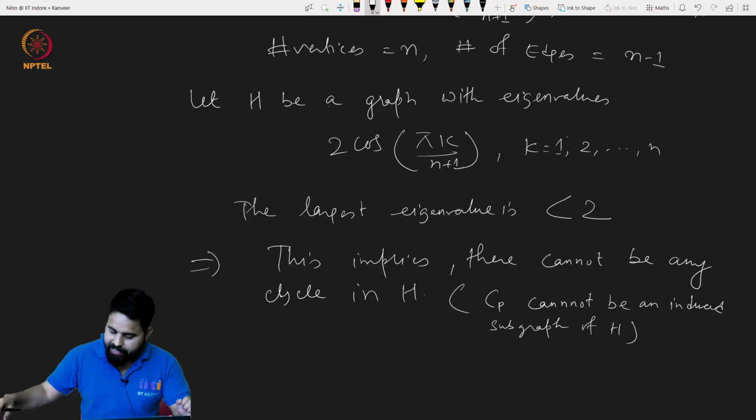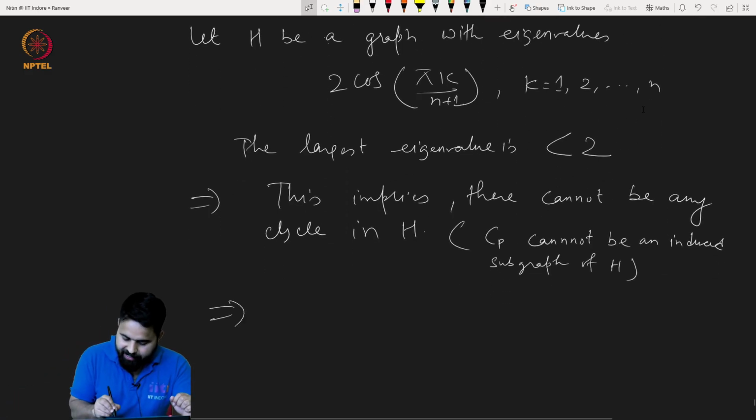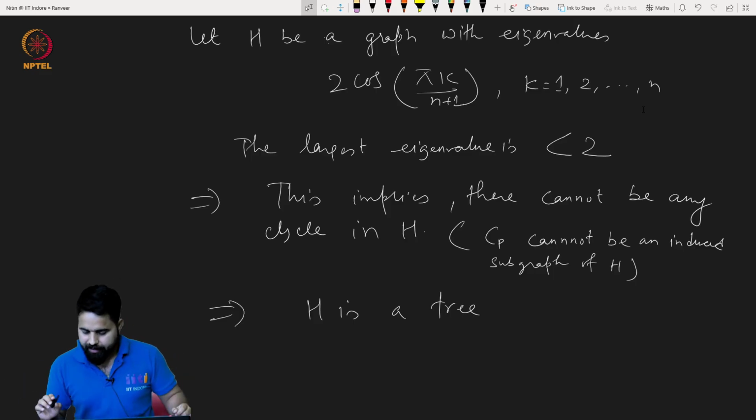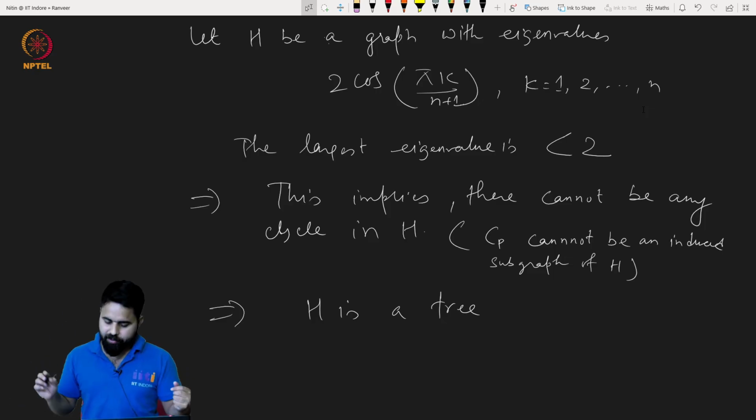This implies that H is a tree: there are n vertices, n minus 1 edges, and there is no cycle. H is a tree.